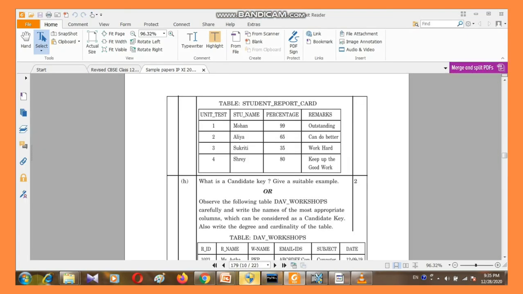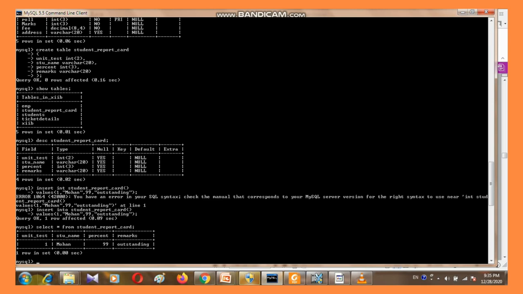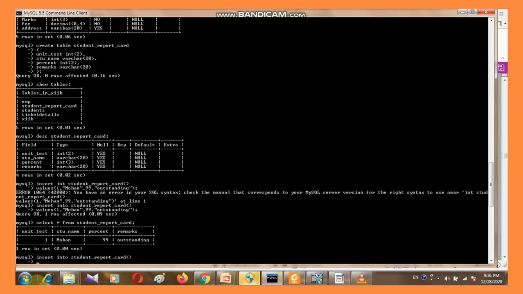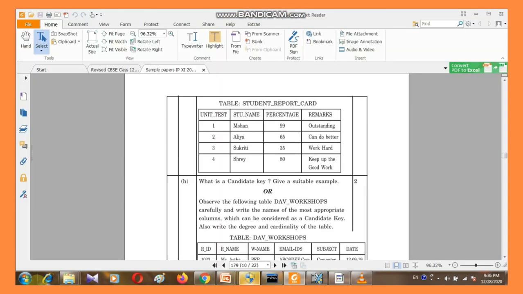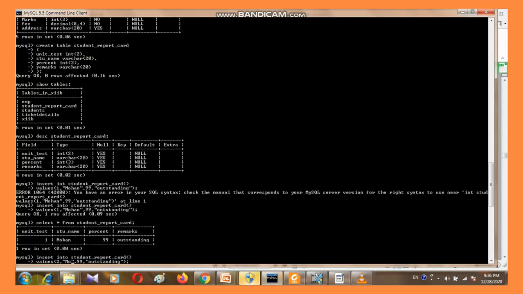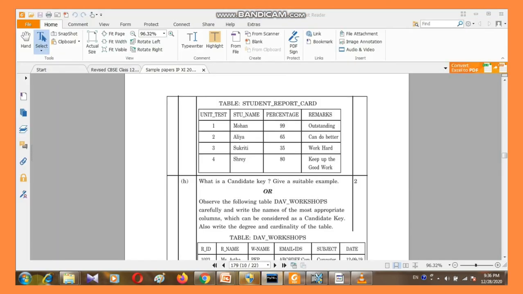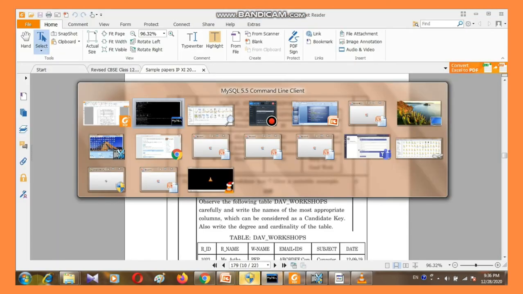In such a way we can store number 2, number 3. Number 2 is unit test 2 and Alia, so I'm going to insert this one. For that we have the command insert into, then values, unit test 2, and the name was Alia, percentage 65, and the remark is can do better.